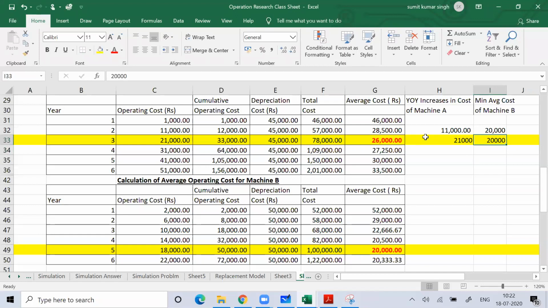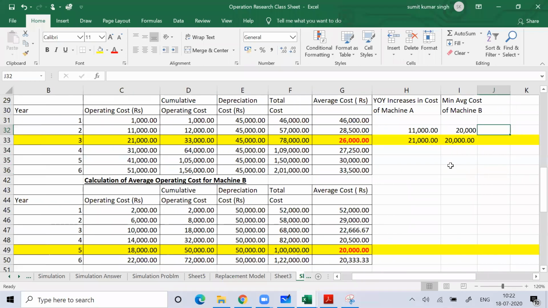So with this you can understand. You will not replace machine A till the time the increase on year basis of the total cost of machine A is less than the minimum average cost of machine B. So till then you will not replace. So here, not to be replaced, till here you will not replace.